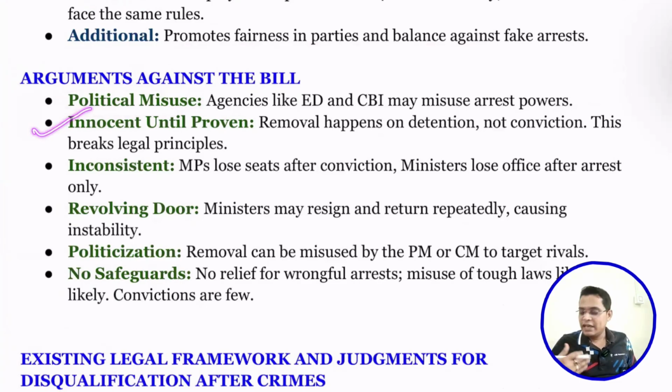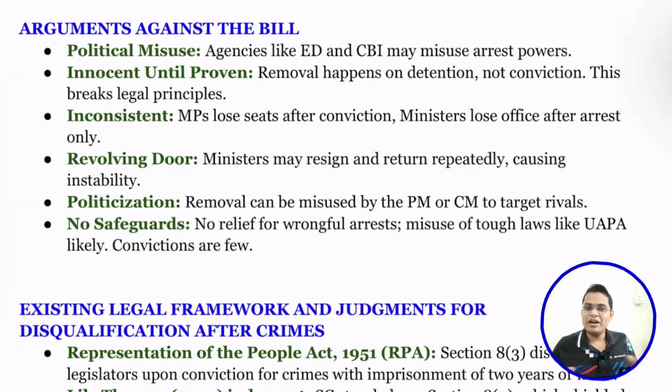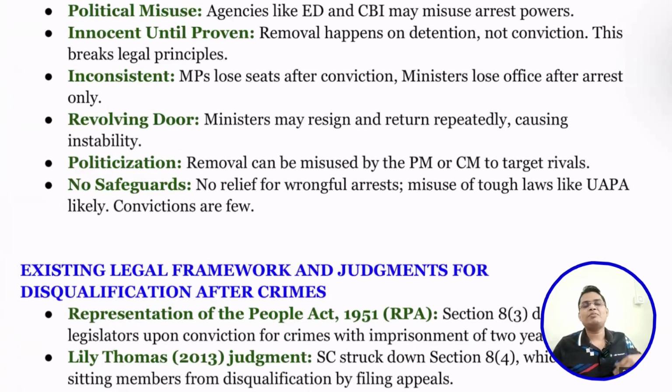Next, in legal jurisprudence we believe that a person is innocent until proven guilty, but here we first assume that this person is guilty, then we look into the conviction. That is against our legal jurisprudence. Next is inconsistency. For example, an MP can lose his seat after conviction, but a minister loses the seat after arrest. So there is no equality. Next is a revolving door. If a minister is arrested for more than 30 days, that person has to resign, but after that they can be reappointed and become minister again by removal and rejoining. That creates a problem of governance instability.